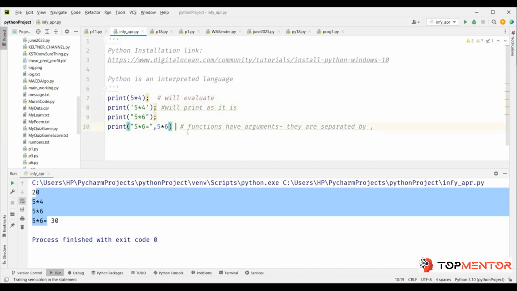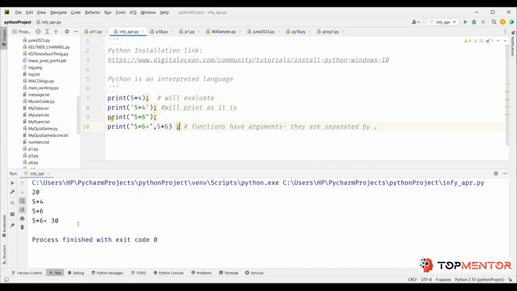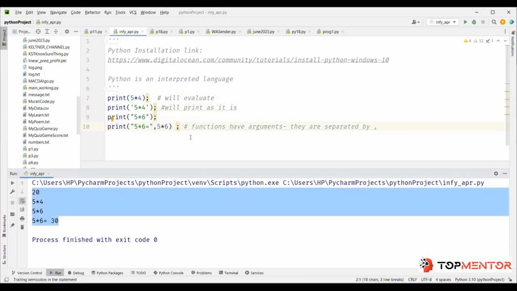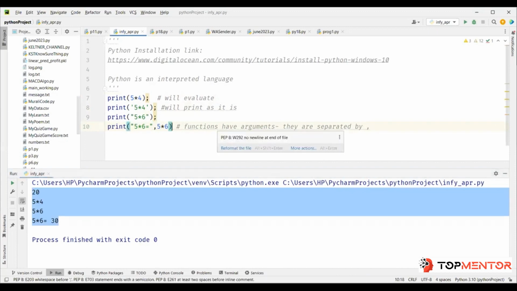They'll have a semicolon. Now Python also has it. So when you run it, no change in the output. But what Python says is, if you are anyway going to hit enter, because we are hitting enter, right? When you hit enter, I know that you are going to the next line.